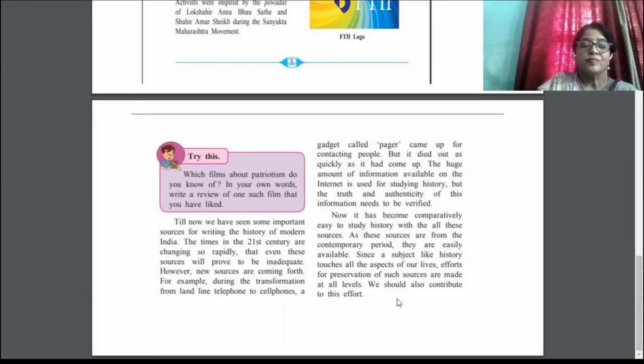The same goes with the forts of Shivaji Maharaj. They are our monuments of India. We should preserve them for the next generation to learn about Shivaji Maharaj. So our efforts are also needed. We should also contribute to this effort.